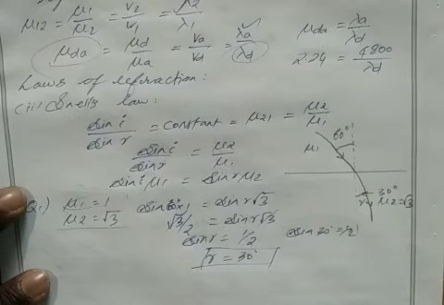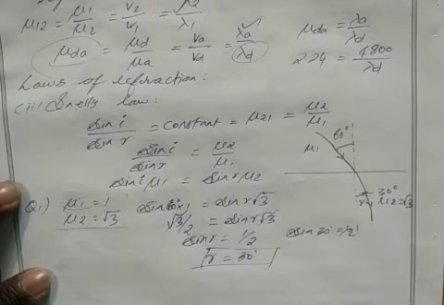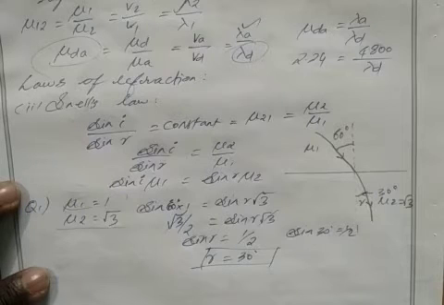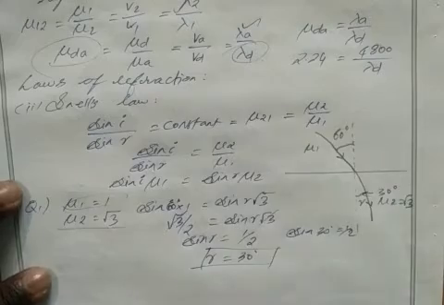Another question is asked: find the angle of deviation. The first one is find the angle of refraction. Note down the question. The next one is find the angle of deviation. What is meant by deviation? It is how much the refracted ray deviated from the original path. What is meant by original path here?